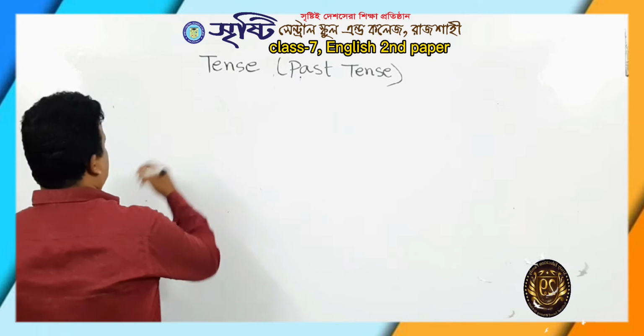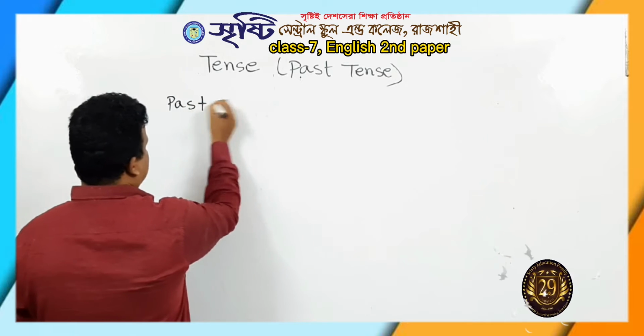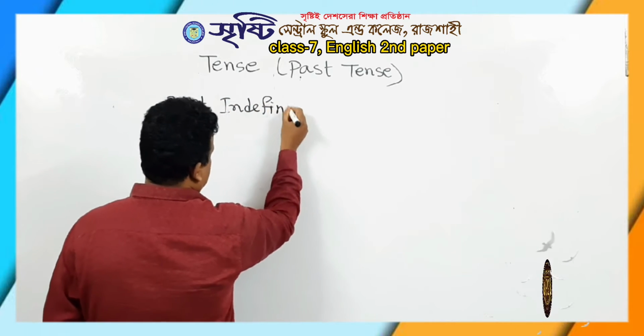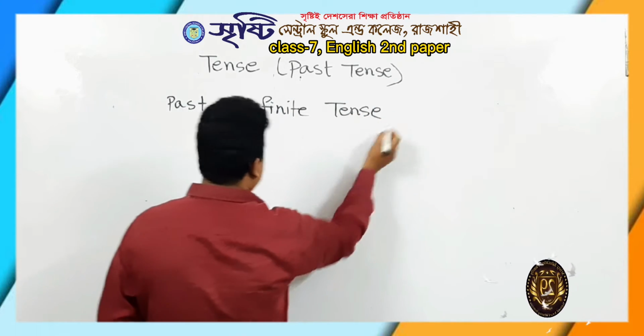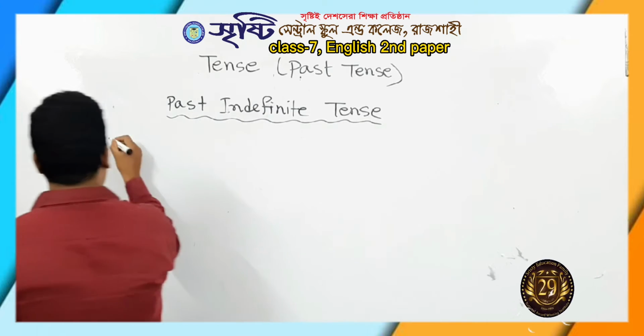At first I shall have to write past indefinite tense. What is the structure of past indefinite tense?